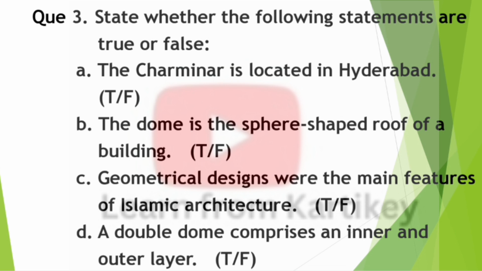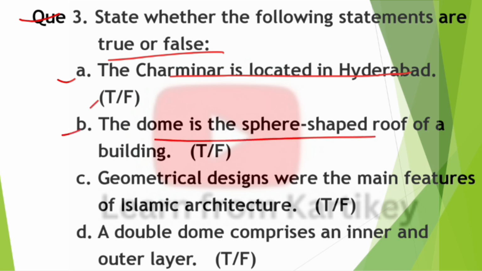So next question, question number third, state whether the statements are true or false. So first one, the Charminar is located in Hyderabad. Is this true or false? So this one is true. Next question, question number B. The dome is the spear-shaped roof of a building. Is this true or false? So this one is true.